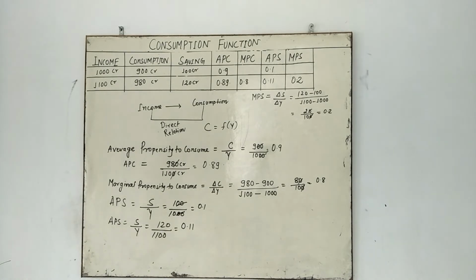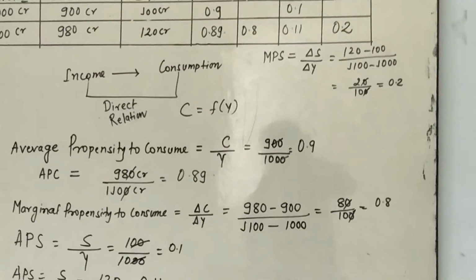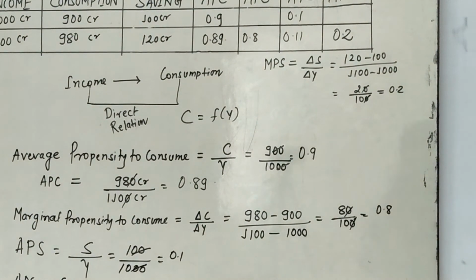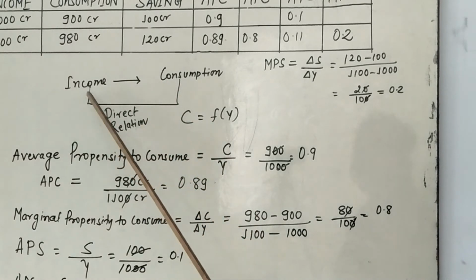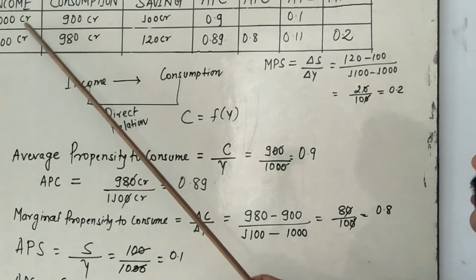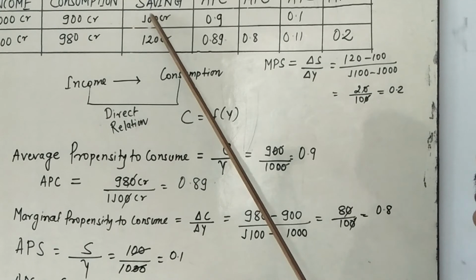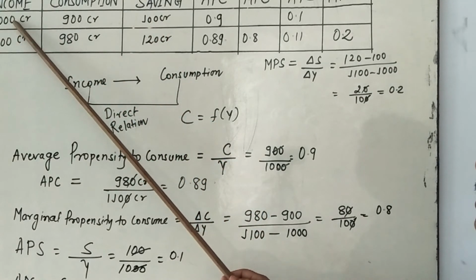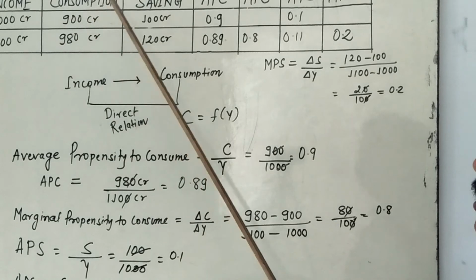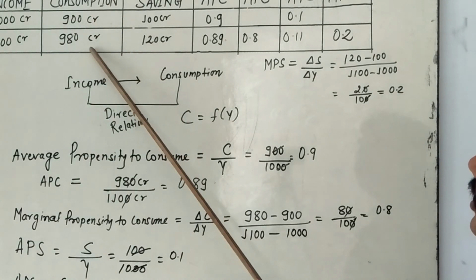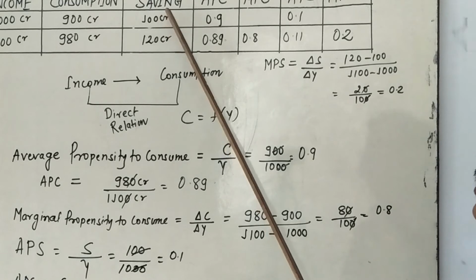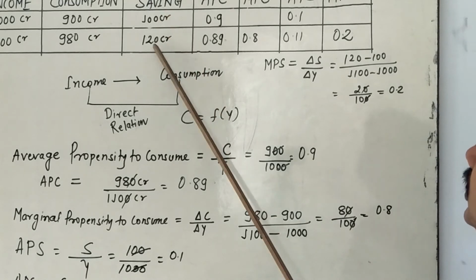It is very simple. Whenever you have any numerical question, you simply see how to calculate the consumption function. First you have to understand the relationship between income and consumption. If income is going to increase, your consumption also increases, as well as your savings. If your income goes from 1000 crore to 1100 crore, your consumption also increases from 900 to 980. Similarly, saving also increases from 100 to 120 crore.